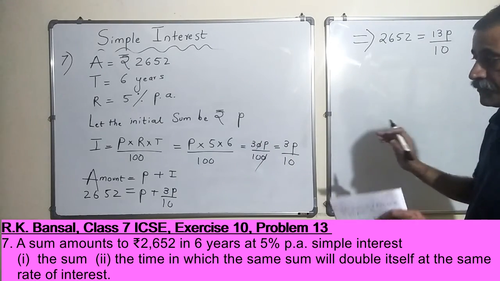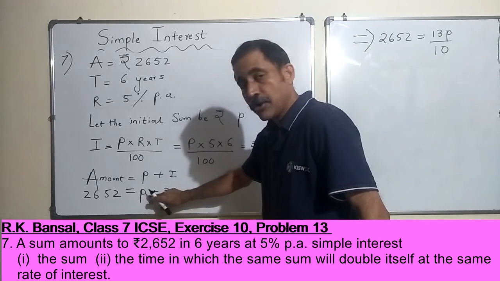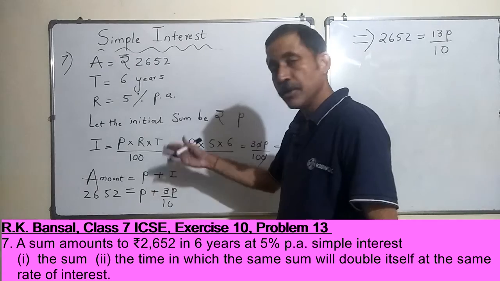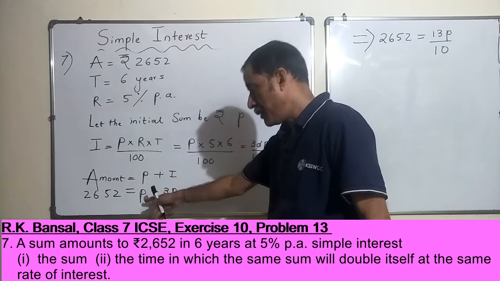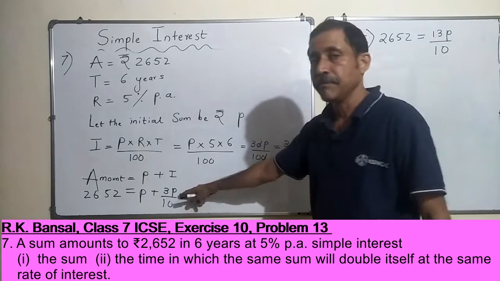When we add these two, we have to make the denominator 10, and you cannot make the denominator 10 without multiplying the same number with the numerator as well. So 10P by 10, and 10P plus 3P becomes 13P.